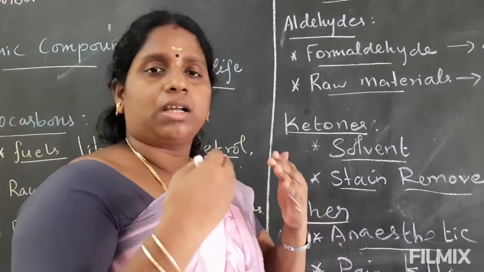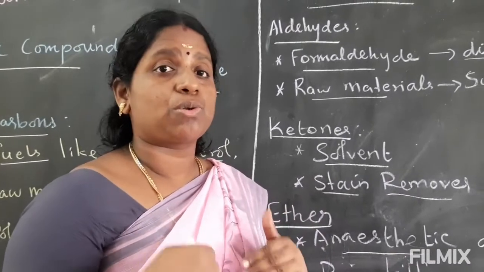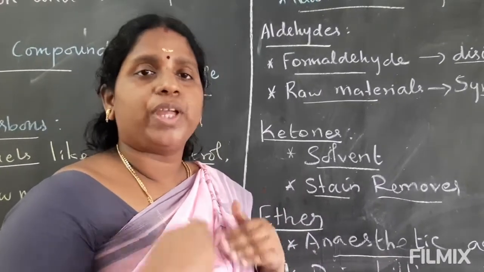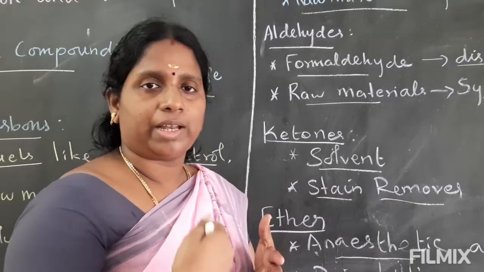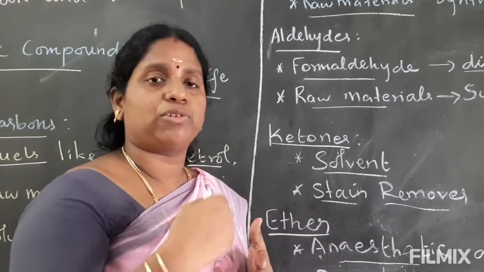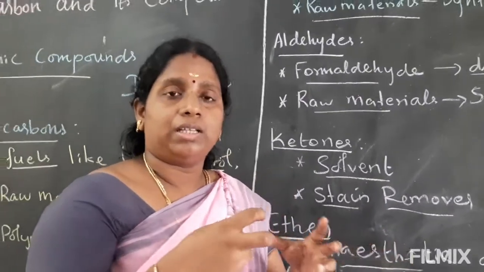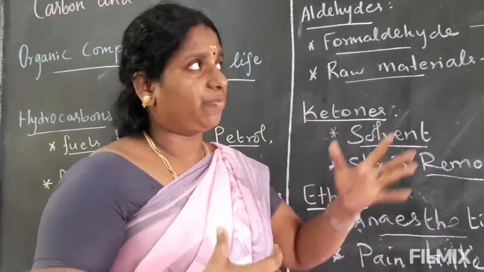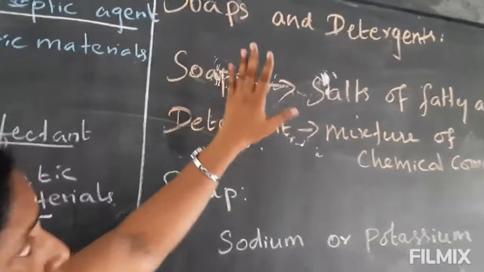The main compounds we use in our day-to-day life are soap and detergent. Now we are going to see how we make soap as a daily product, or detergent, how we use detergent, and how water is linked with soap and detergent. Let me see soap and detergent. So the next topic, soap and detergents.